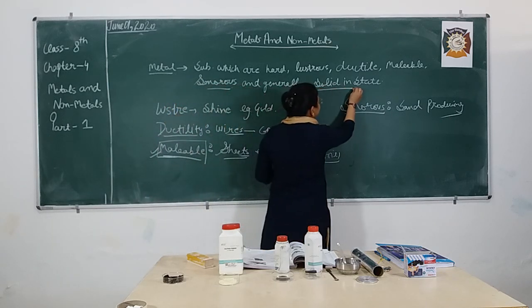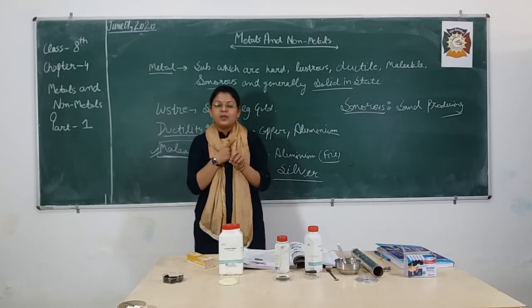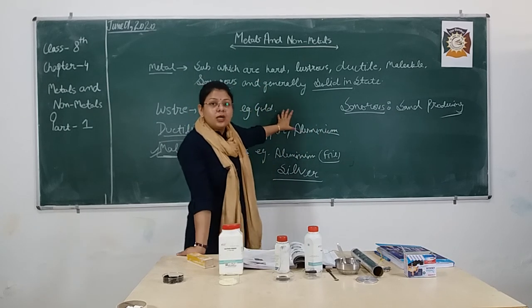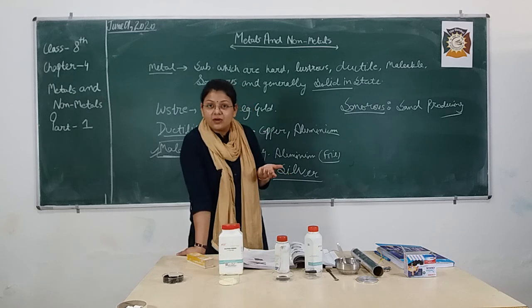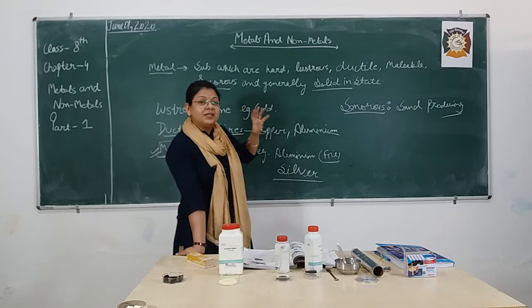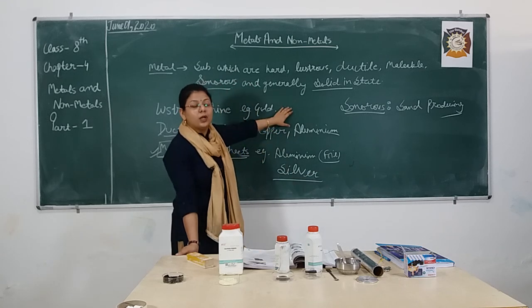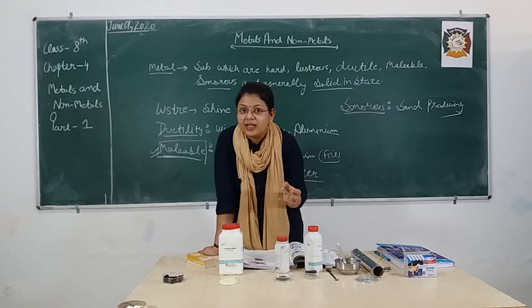And the last is they are mainly solid in nature, because as you can see, iron usually is in the form of solid, because we have iron gates, iron rods. But this is science. Iron is not only in the form of solid, it is also present in powdered form in our lab.